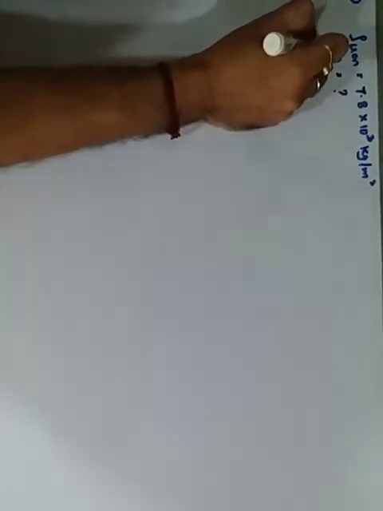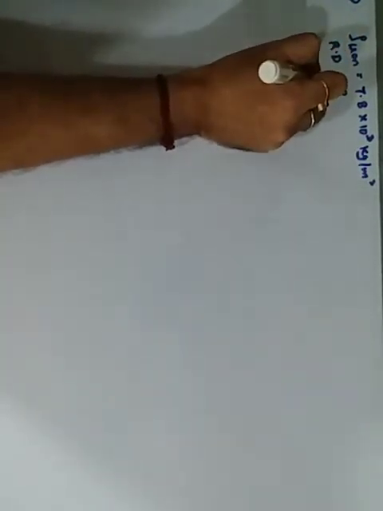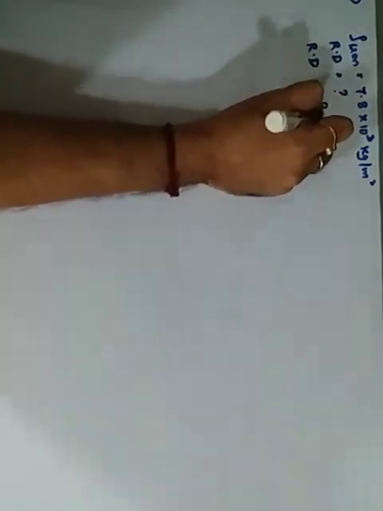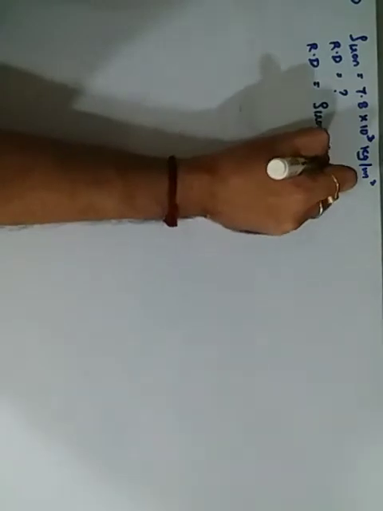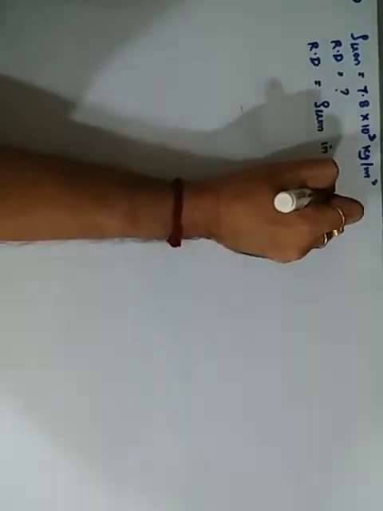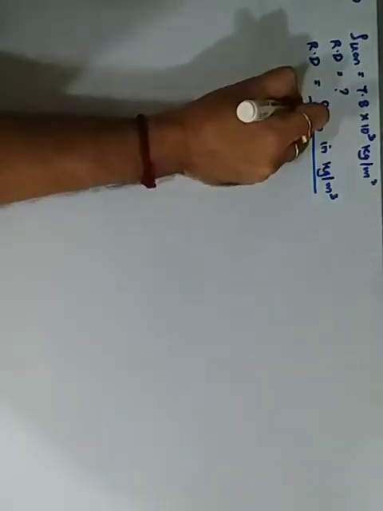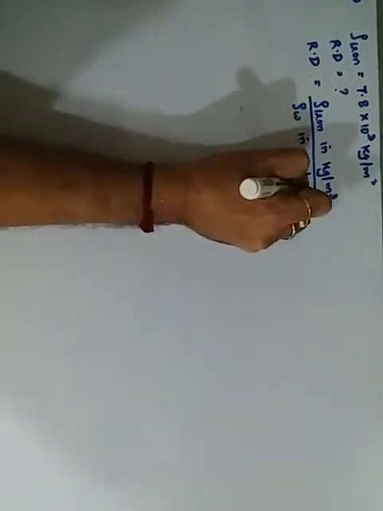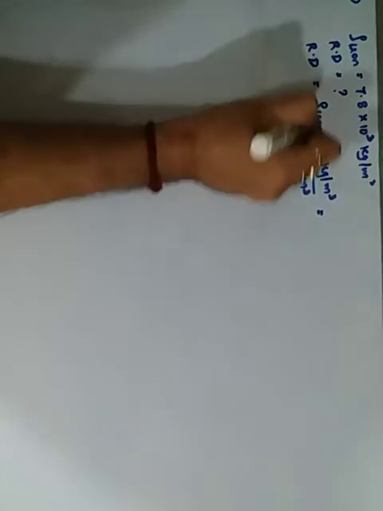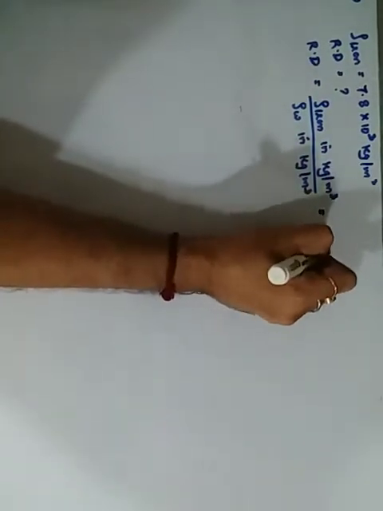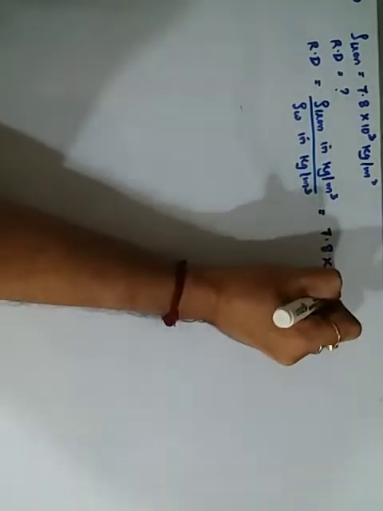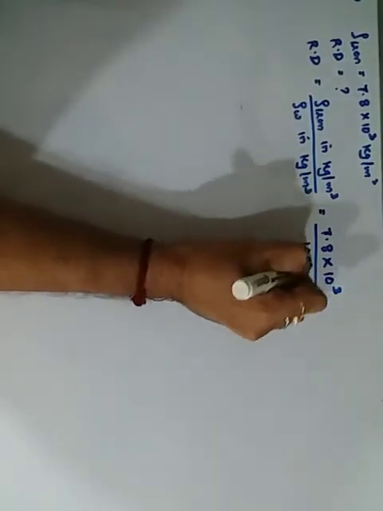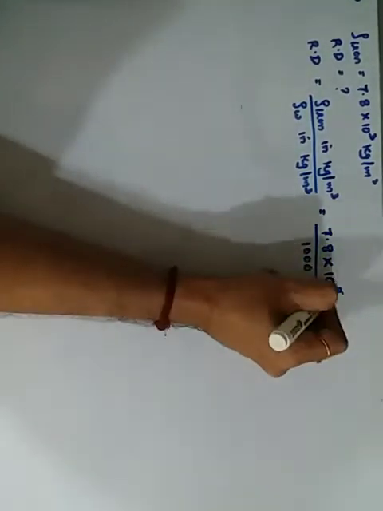The formula for relative density is density of iron in kg per meter cube upon density of water in kg per meter cube, which is density of iron 7.8 into 10 raised to 3 upon density of water 1000. 10 raised to 3 is 1000, so 1000 and 1000 cancel.